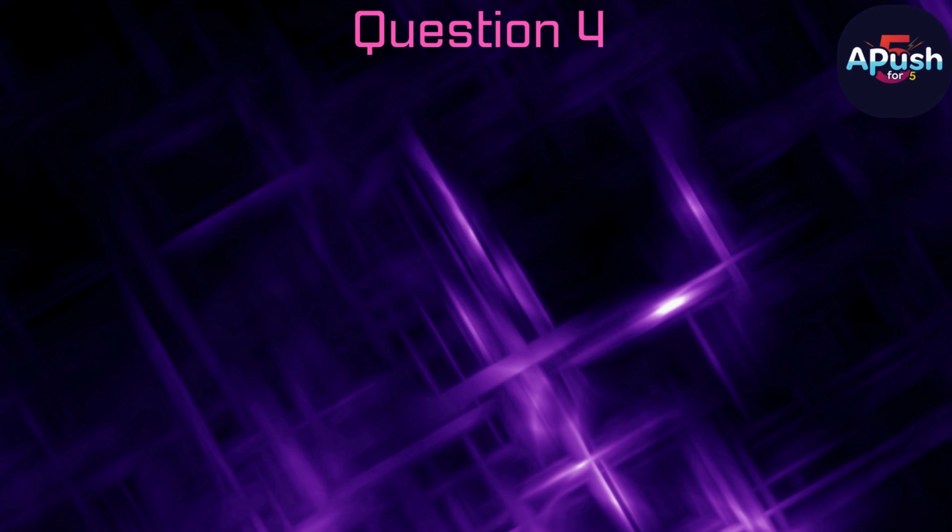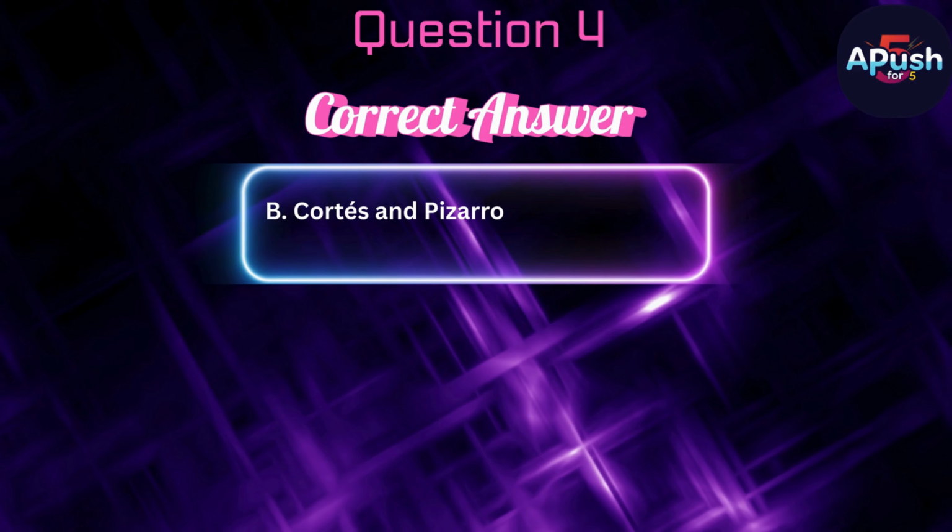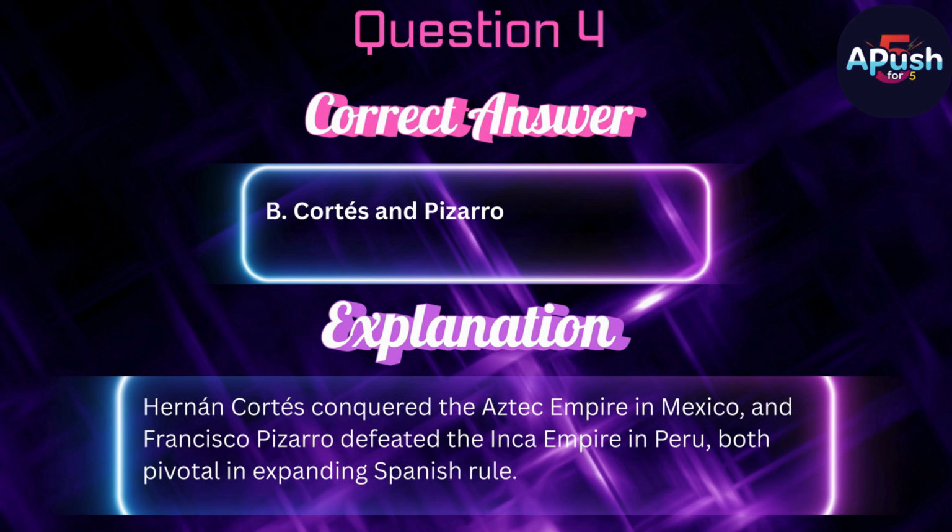The correct answer is B. Cortez and Pizarro. Hernan Cortez conquered the Aztec Empire in Mexico, and Francisco Pizarro defeated the Inca Empire in Peru, both pivotal in expanding Spanish rule.